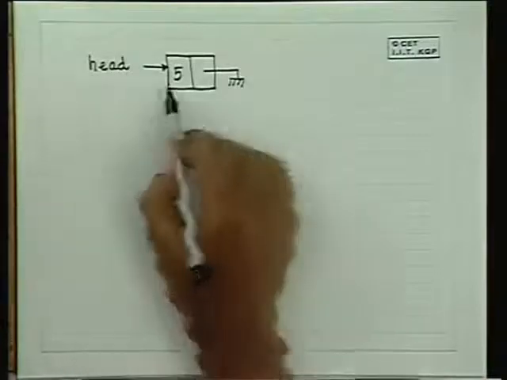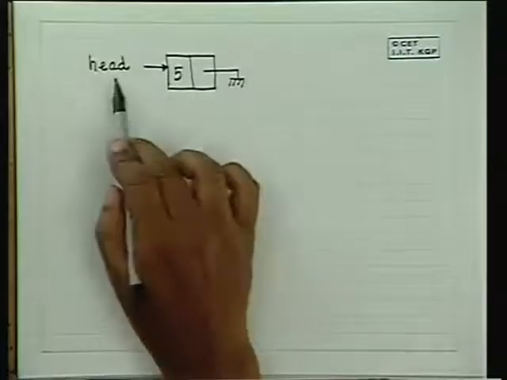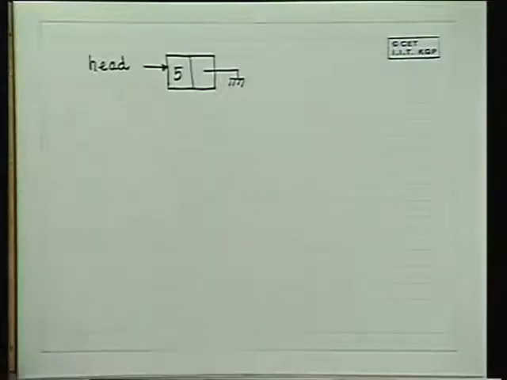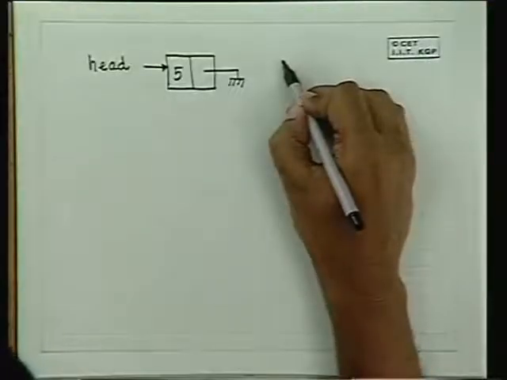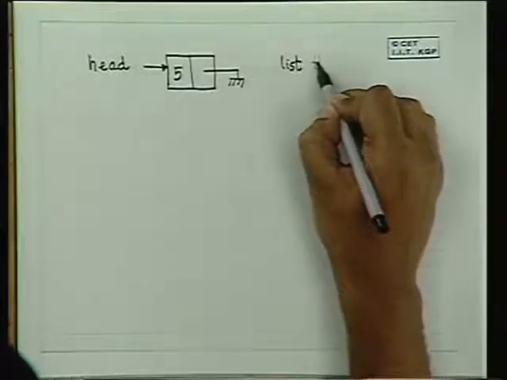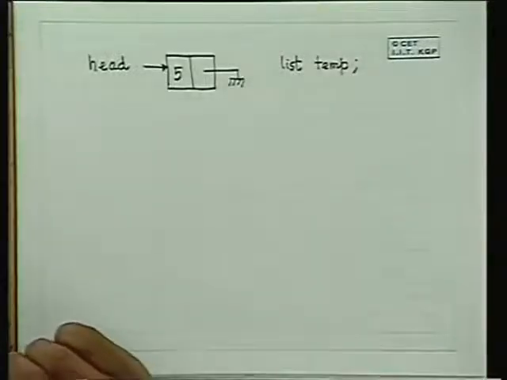Now suppose he says, yes, I want to give another element. It means you have already got your structure, and head is the starting of that structure. Suppose somebody wants to read in another element. Then what will we do? I will give you a simple way of doing it. Let us declare another temporary variable of type list.